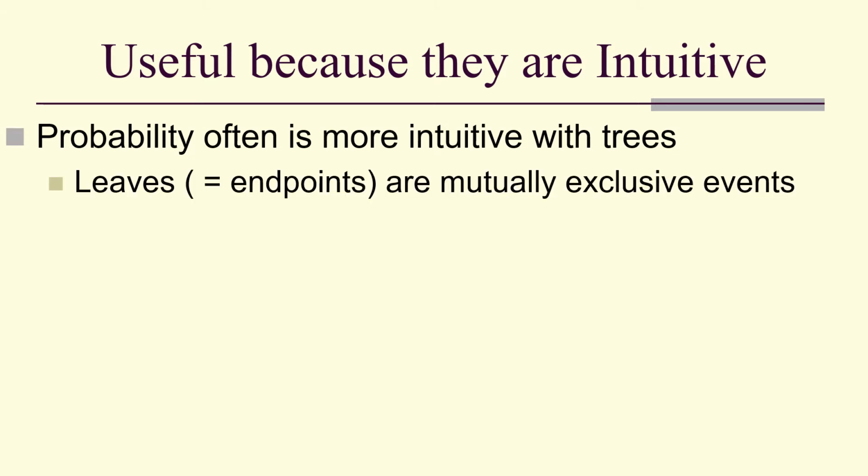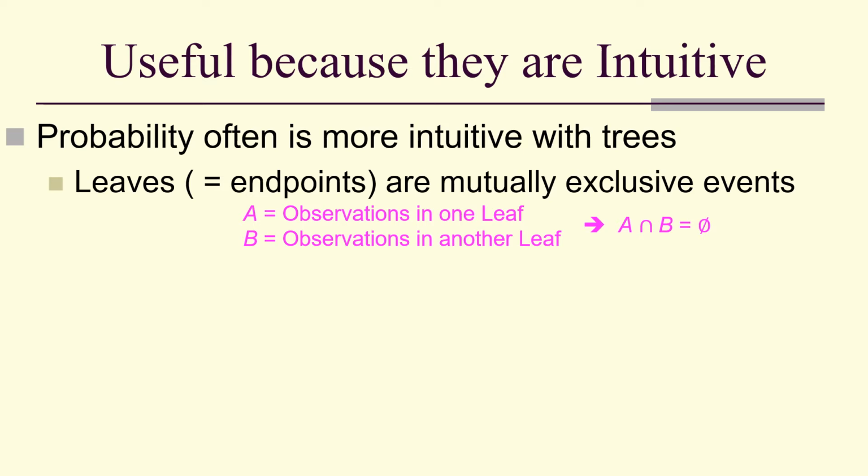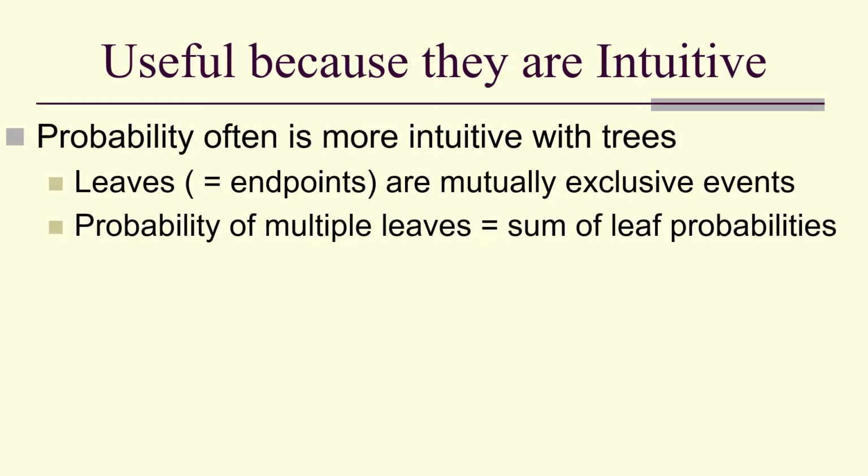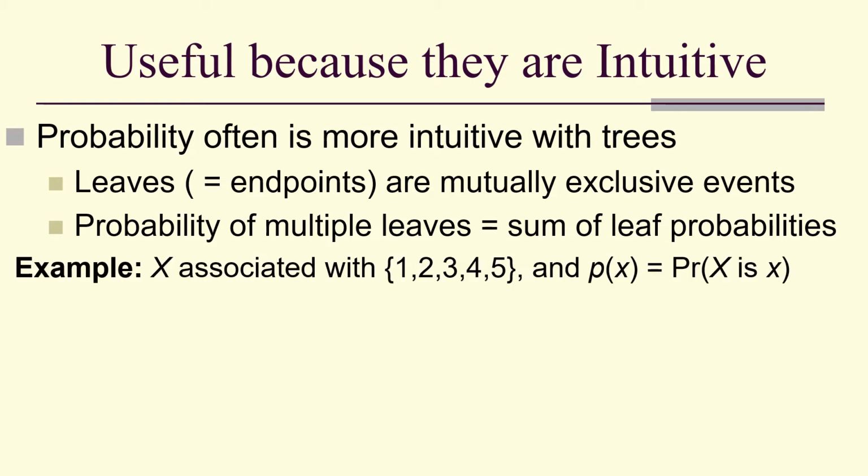The leaves are mutually exclusive events. If you have A as observations in one leaf and B as the set of observations in another leaf, their intersection is the empty set. So therefore, the probability of multiple leaves is the sum of the individual leaf probabilities. Because if the intersection is the empty set, the probability of their union is the sum of the probabilities.